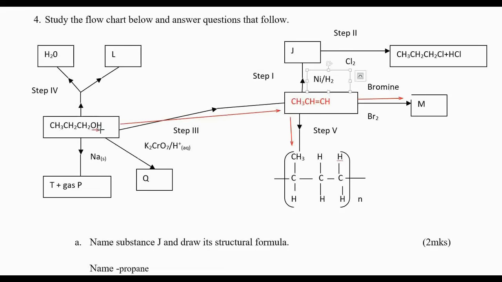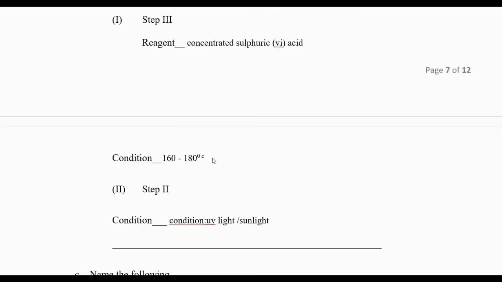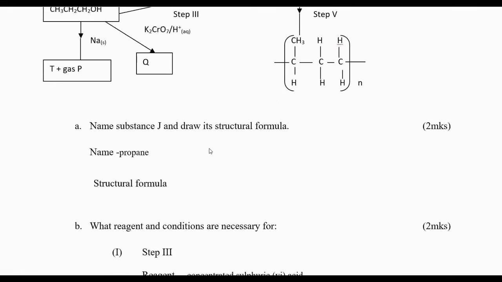This is OH, which stands for an alcohol. From this alcohol we obtained propene. Which process is that? Removing of water from propanol to form propene is dehydration. Removing of water is called dehydration. What are the conditions necessary for dehydration? You should know that we must have concentrated sulfuric acid and a temperature of 160 to 180 for that process to occur.